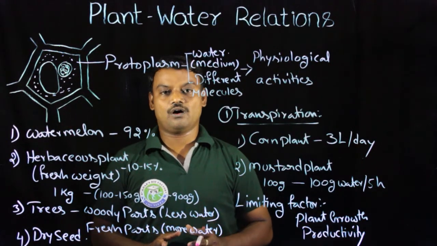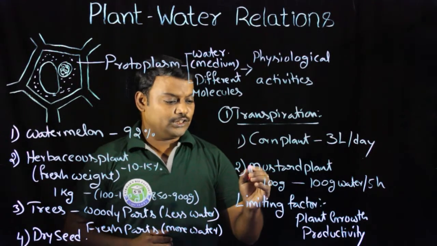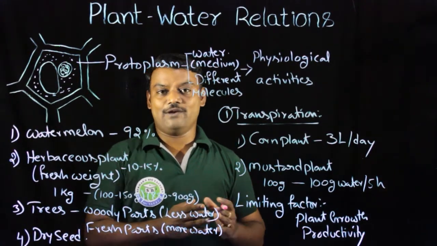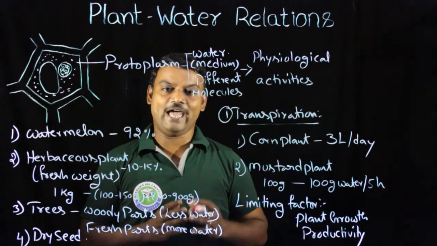This is the relation of plants with water. At the same time, due to this limiting factor, in agriculture and in the natural environment, plant population and productivity will be affected.